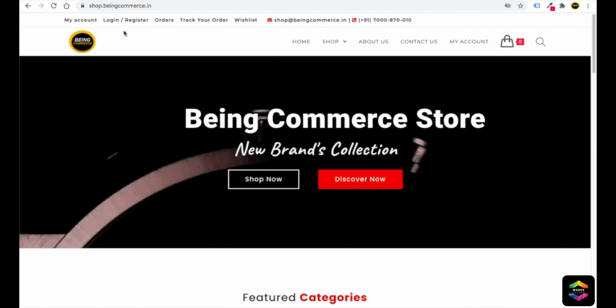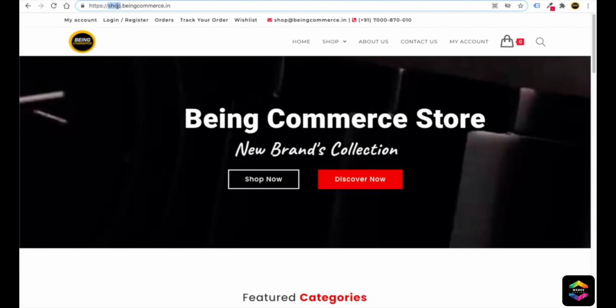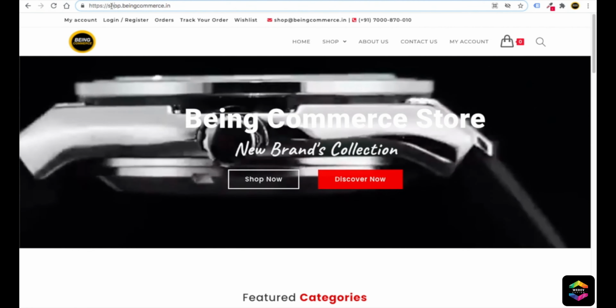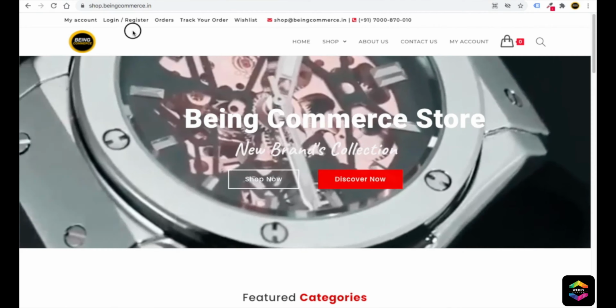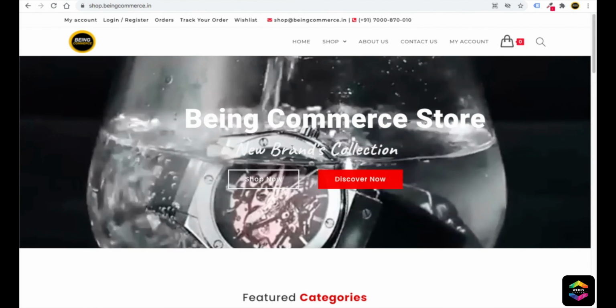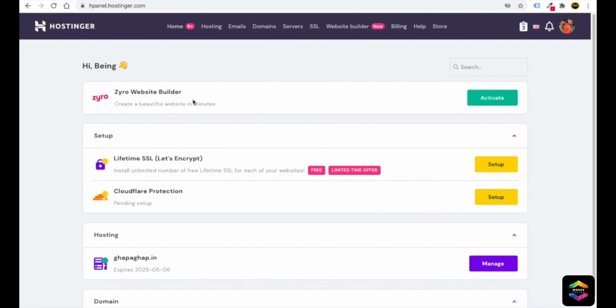Similarly, if I show you a third example, here you can see beingcommerce.in is my domain. In front of this domain, I've added one extension of shop. So in total it has become shop.beingcommerce.in. So it has become one subdomain. In this subdomain, I have installed one more website, my e-commerce website where I sell physical products. Hope you guys have understood the idea of what a subdomain is.